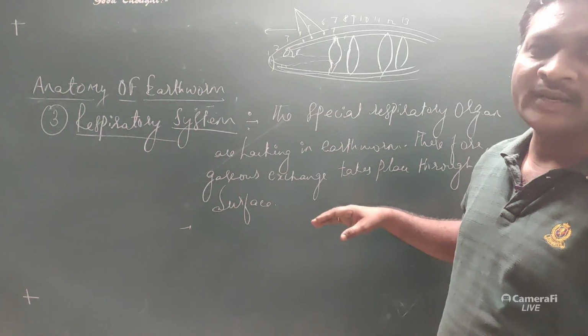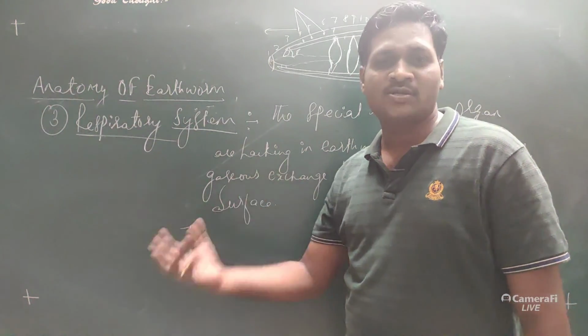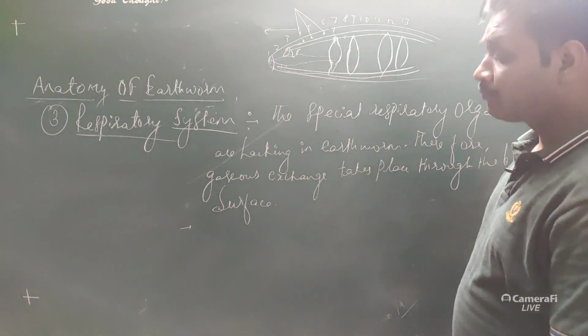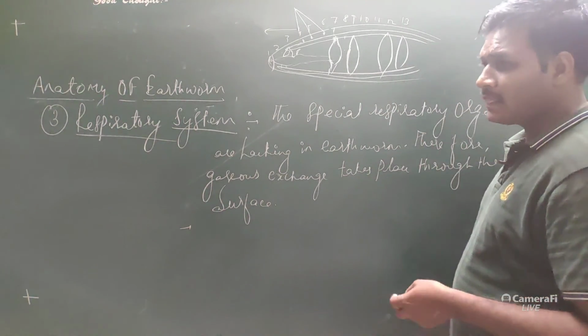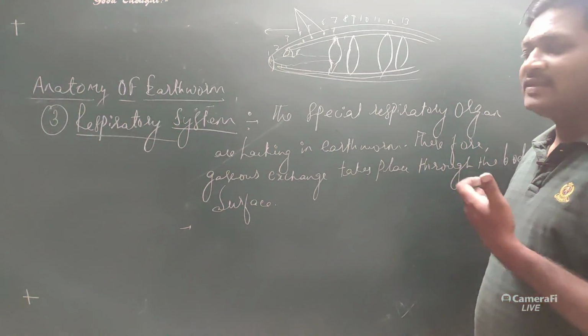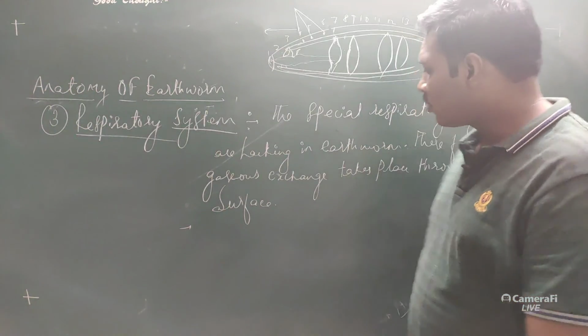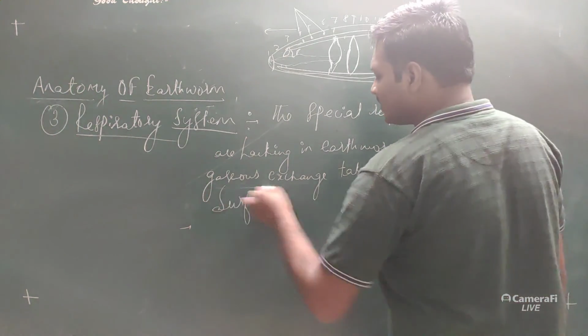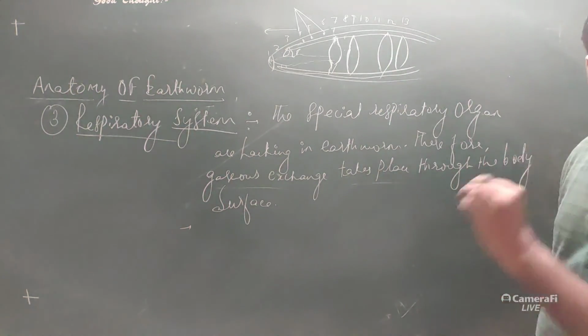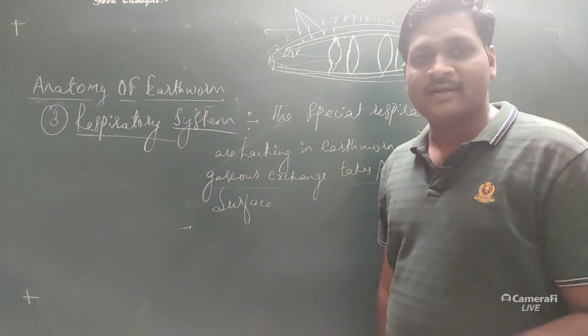That carrier protein is the hemoglobin, and this hemoglobin helps in the transportation of the gases. And apart from this, there will be oxidation of the food material for releasing the energy. So this is about the respiratory system. What you have to remember over here is that the gaseous exchange takes place through the body surface. I hope you have understood this.